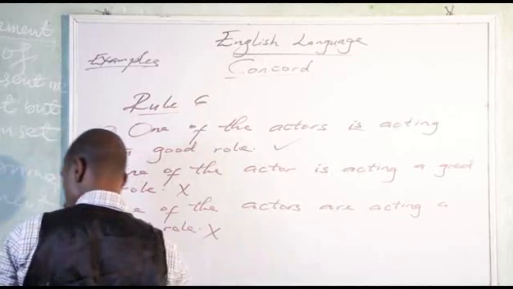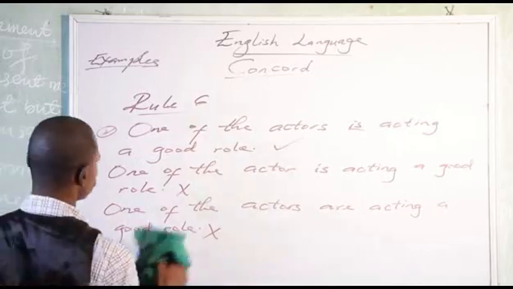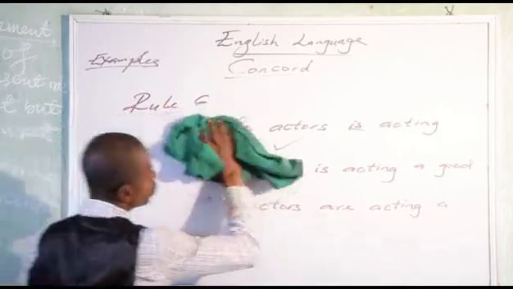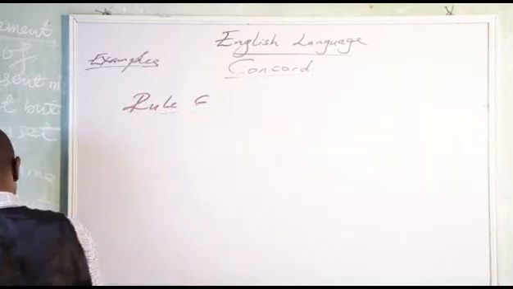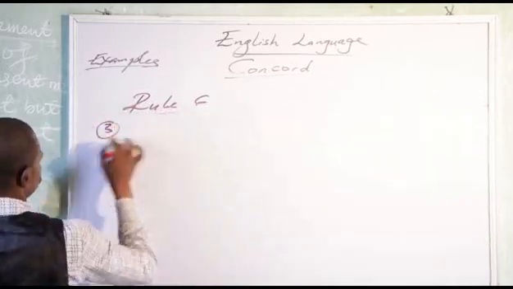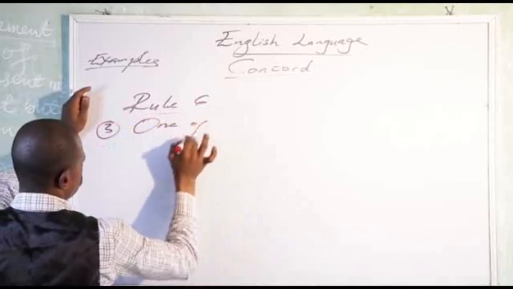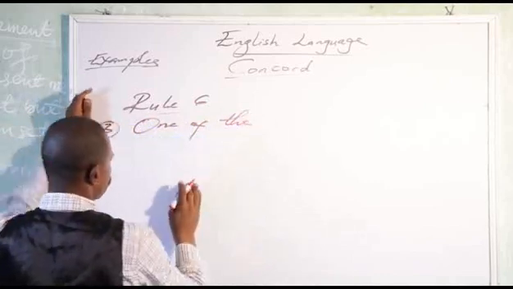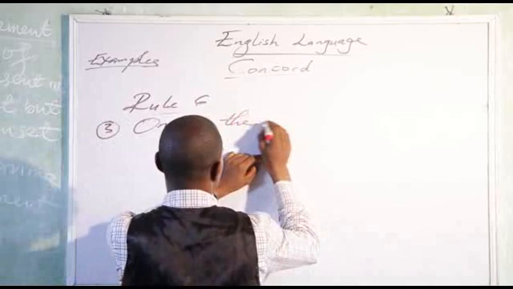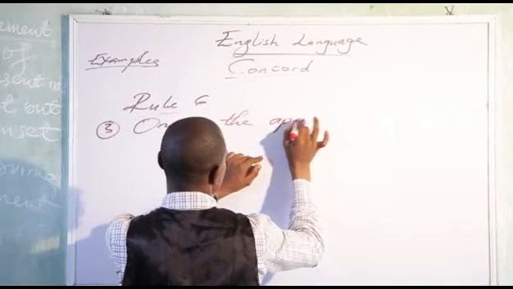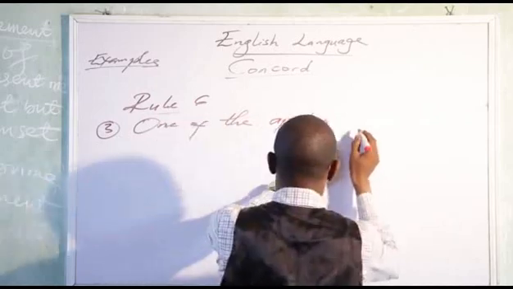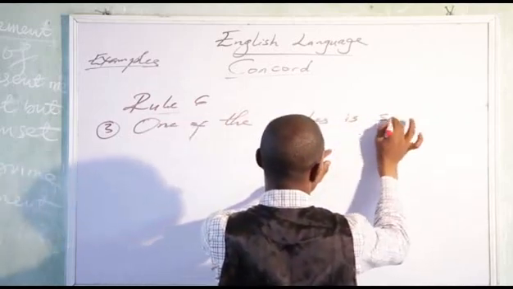Now let me give you one more example before I move to other rules. One of the apples is spoiled.